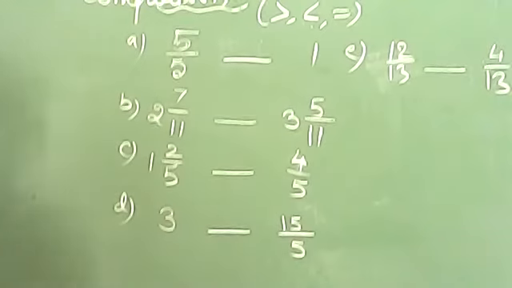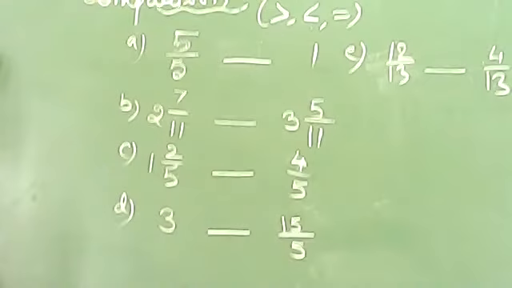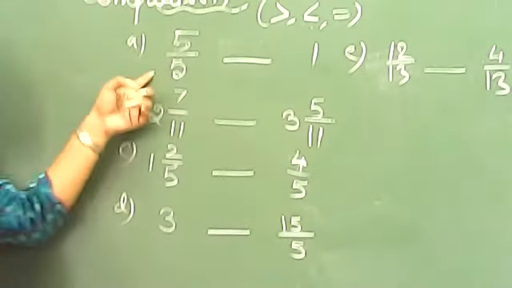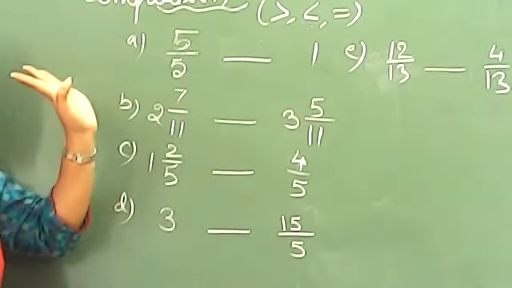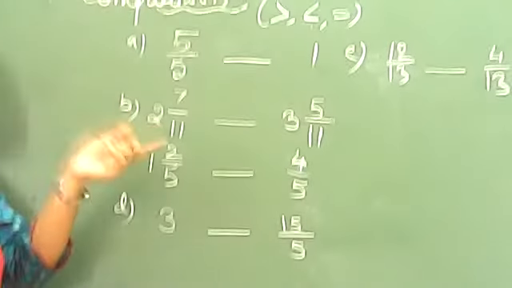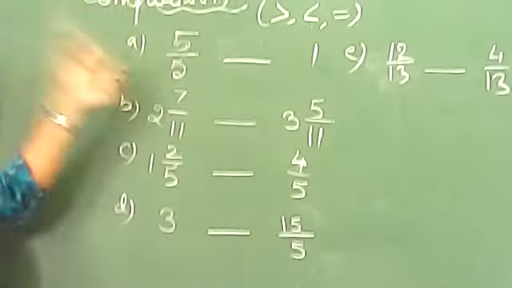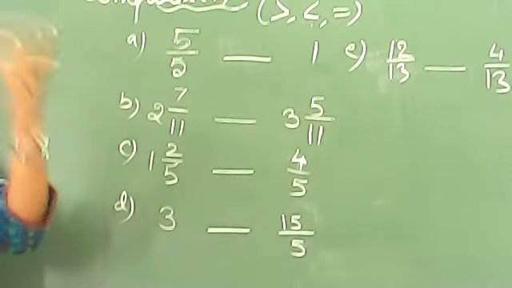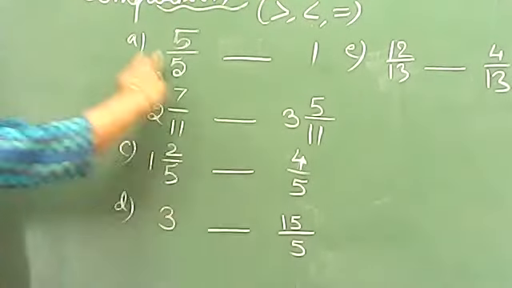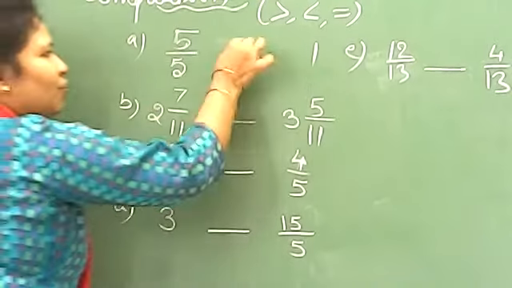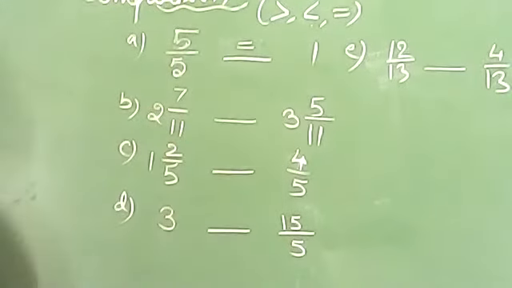So students, let's understand these questions which are the examples of only observation. You don't need any kind of solution for these questions. You can simply do that without any solution. 5 by 5, you know it can cancel, and if you cancel, you will get 1 whole. Even without cancelling, if you observe, 5 by 5 is 1 whole, 3 by 3 is 1 whole, 7 by 7 is 1 whole only. So this is 1 whole and this is also 1 whole. So they will become equal.